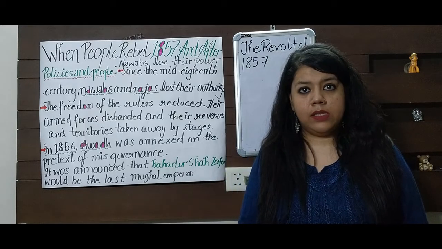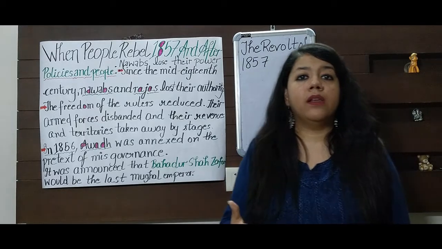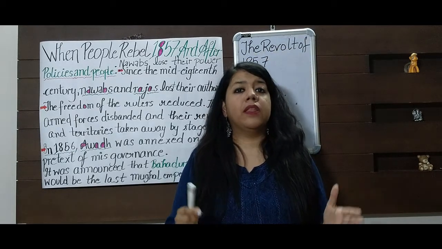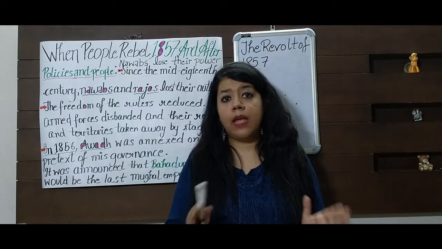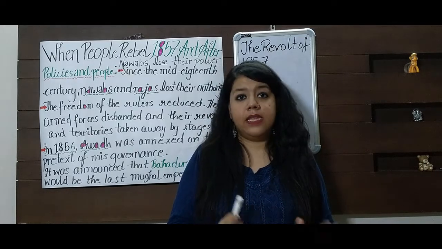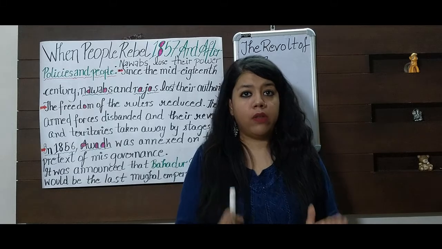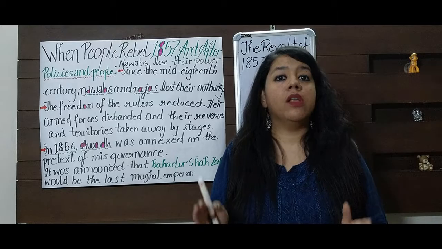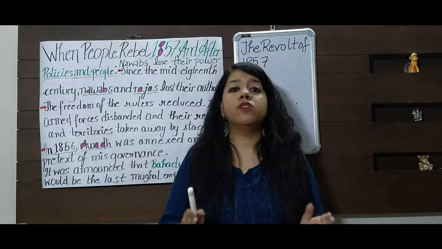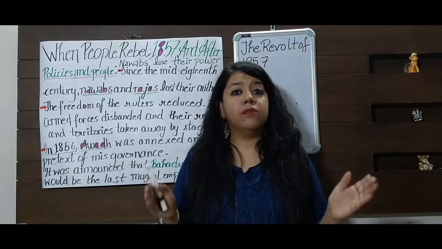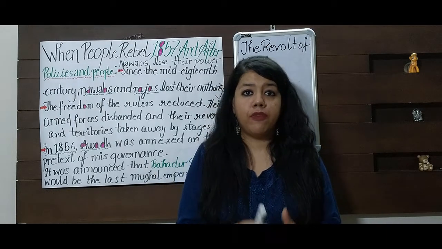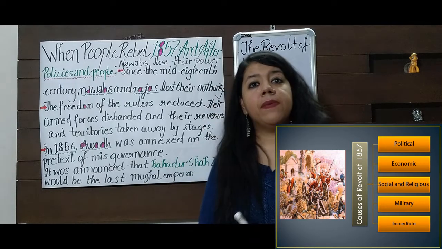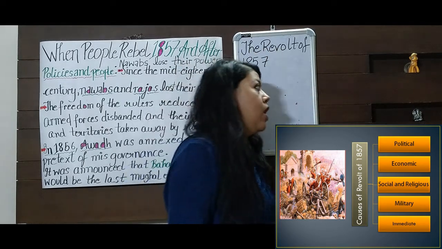What were these policies? These policies, for example, doctrine of lapse, subsidiary alliance, you have already read about them in the previous chapters, so we will not do them in detail. But yes, these policies formed the ground for this revolt. And this revolt formed the ground for the national freedom struggle ahead. Because this was the first time that most of the sections came together and united against the British rule. So we will be discussing the causes of this revolt.